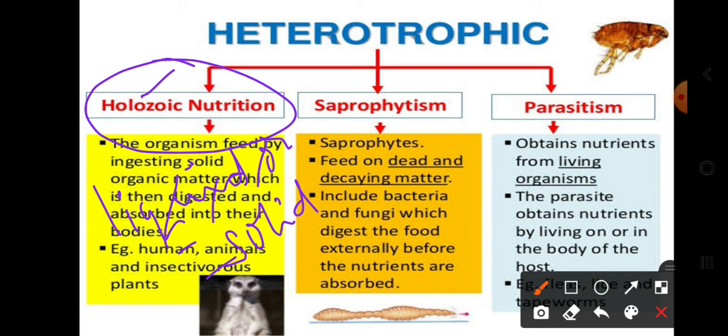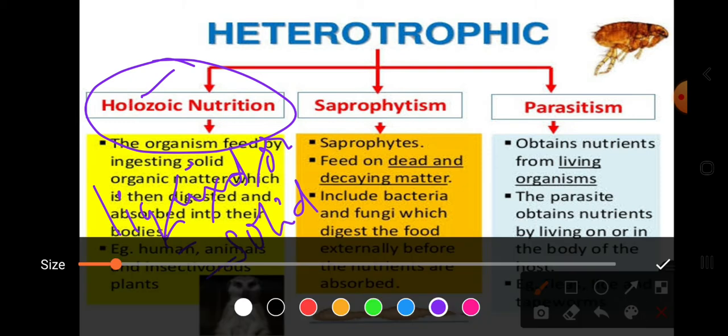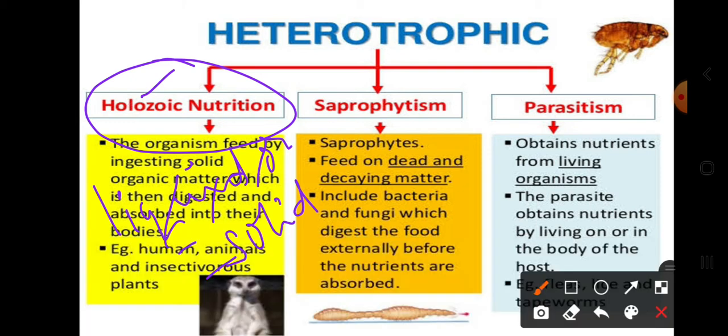Another method of heterotrophic nutrition is saprophytic nutrition or saprophytism, where organisms like microbes, bacteria and fungi depend on dead and decomposing matter as food material. It is first externally digested, then taken into the body.